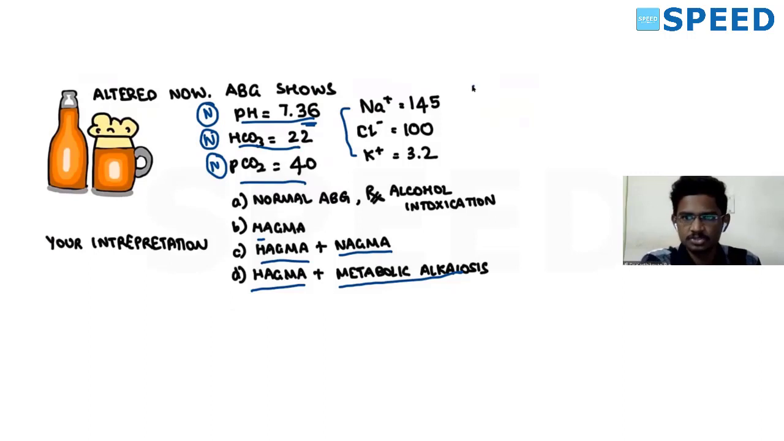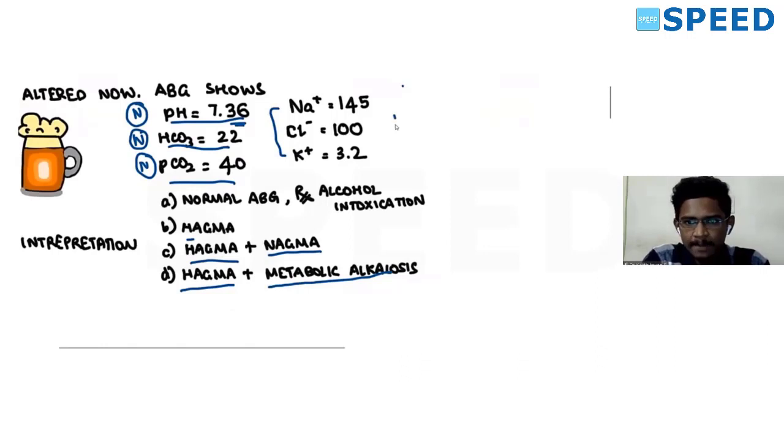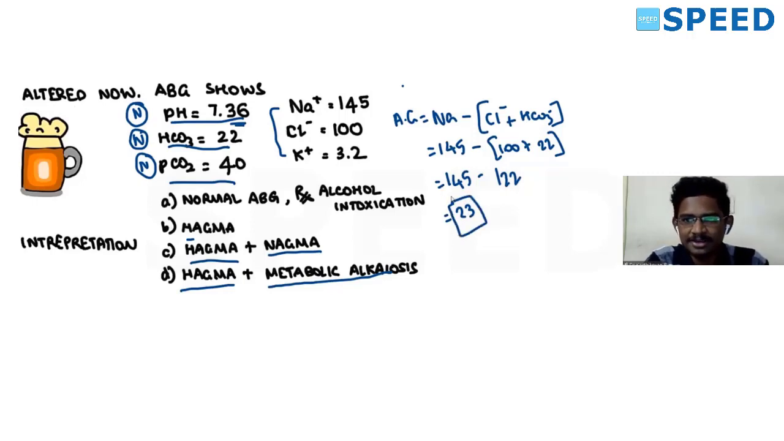So let's calculate the anion gap for this question. Anion gap is equal to, as we saw yesterday, sodium minus chloride plus bicarb. Sodium is 145, minus chloride 100 plus 22. So it will be 145 minus 122. It will be 23.